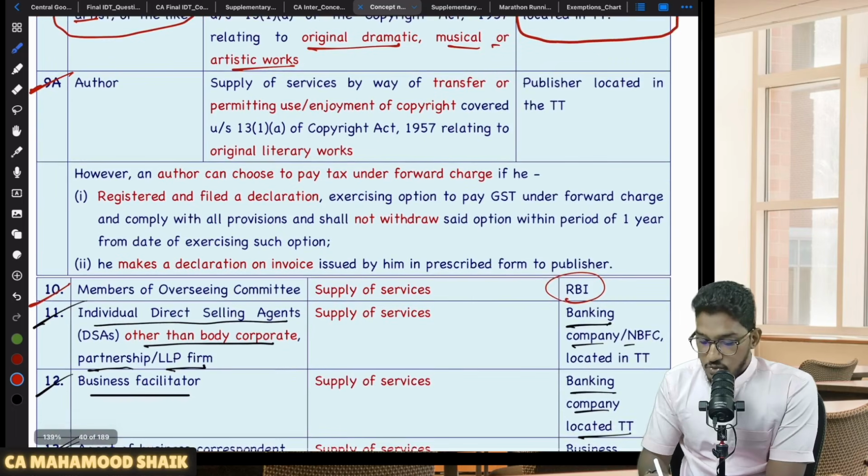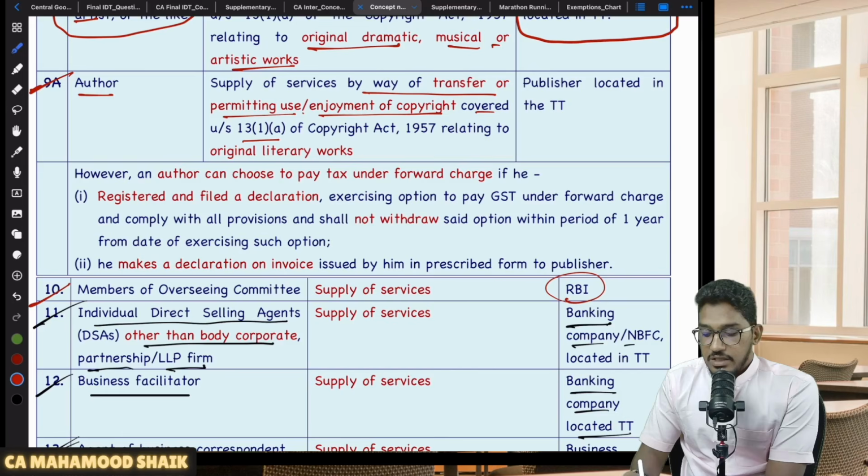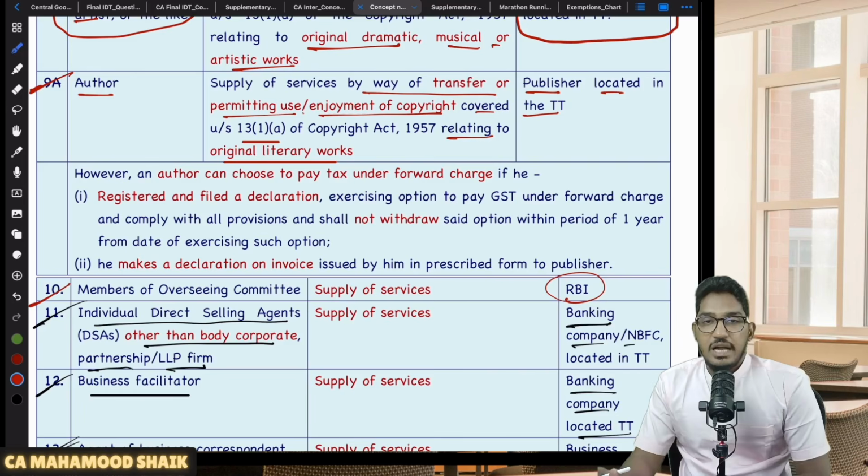If you see, services provided by an author by way of transfer or permitting use or enjoyment of the copyright covered under 13(1)(a) of the Copyright Act 1957 relating to original literary works to a recipient who is a publisher located in the taxable territory will get covered under reverse charge mechanism.